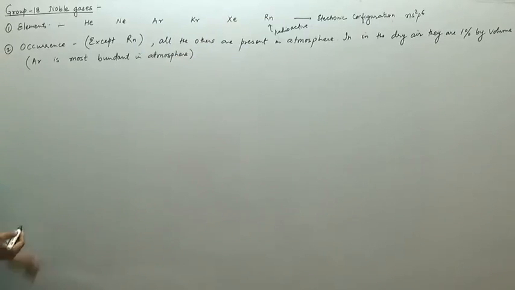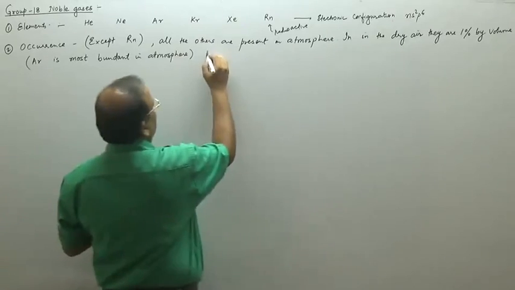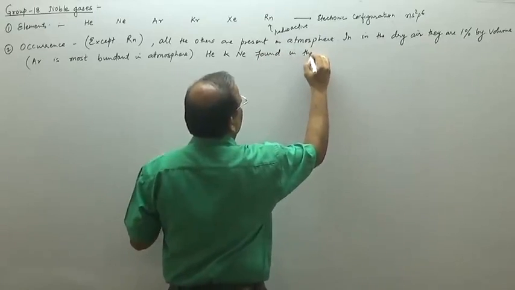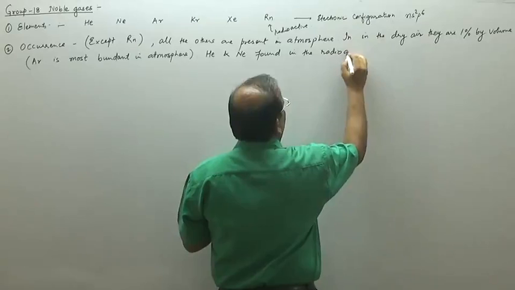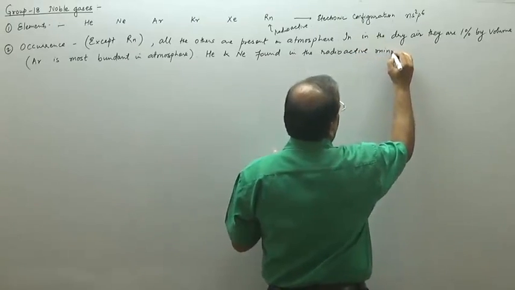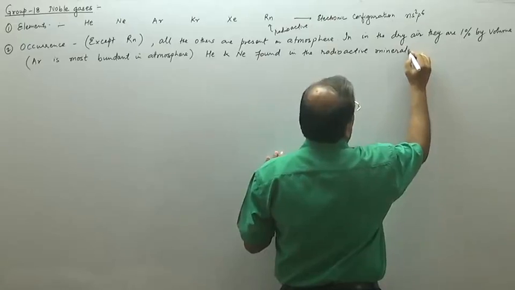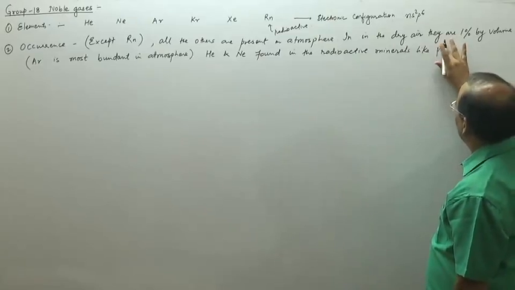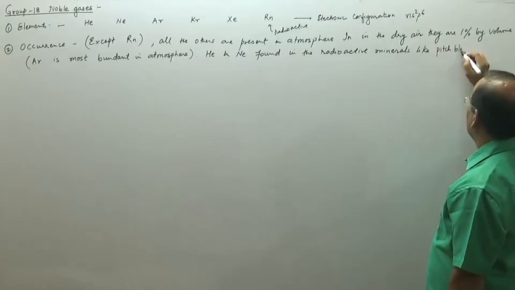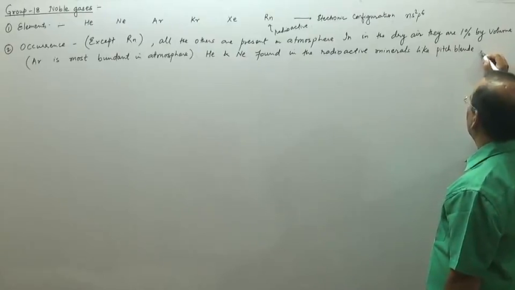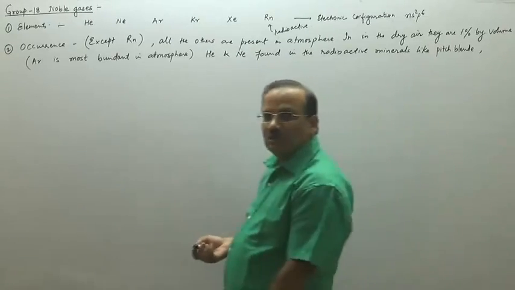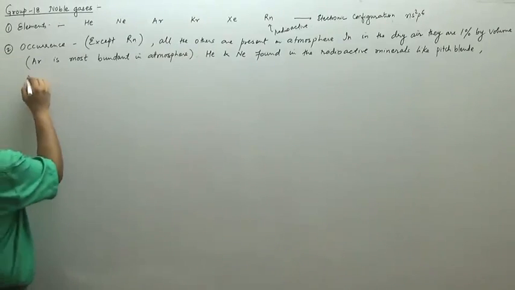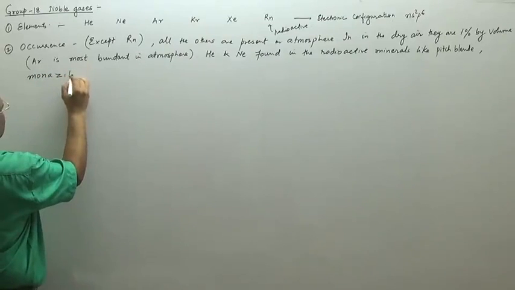Helium and neon are found in radioactive minerals, such as pitchblende. Pitchblende is an ore of uranium. Then we can write monazite.